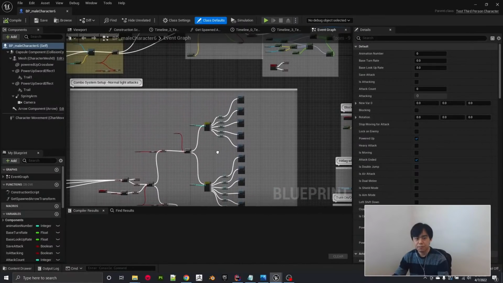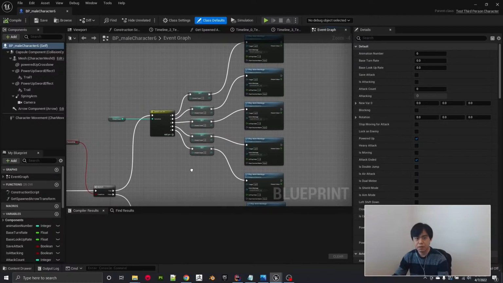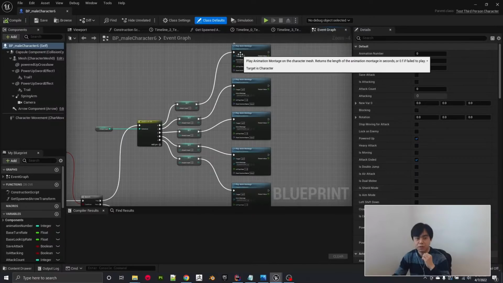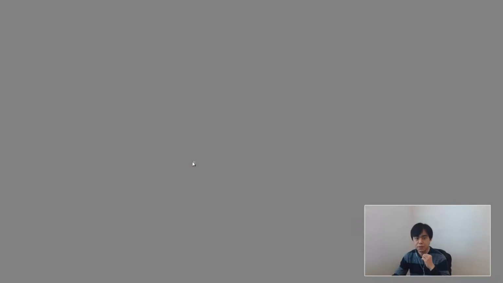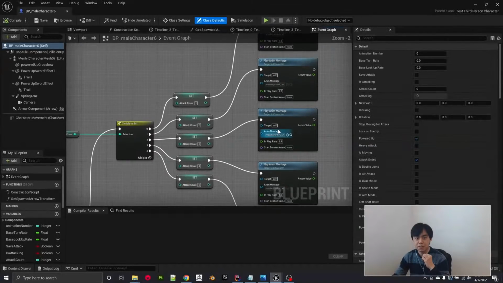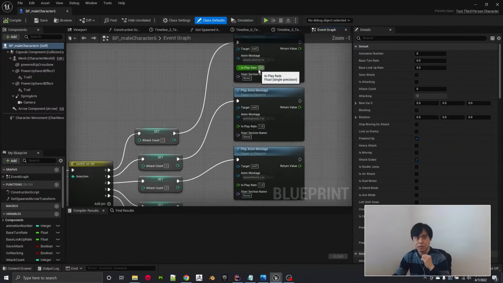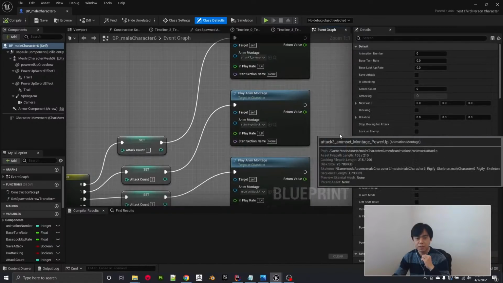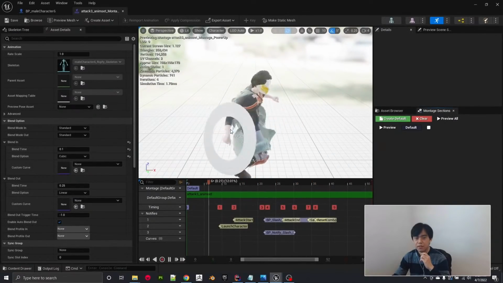So this is a set of animation montages that play one after the other. You can see here I'm iterating over this attack count, and these are really just so I can line up certain animations. Let's take a look at this one. This is just one of my many animations. The cloth is all weird there, but that's because it's in this animation preview. Oh, there we go. Clean up.